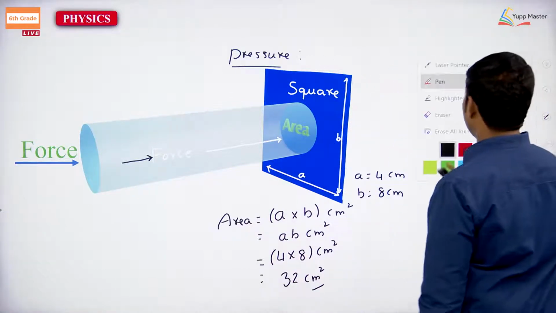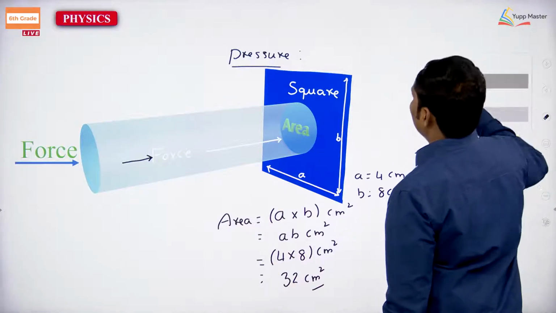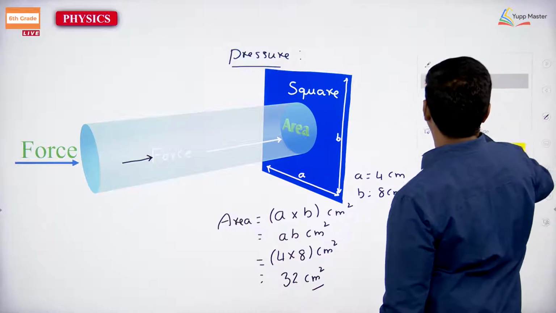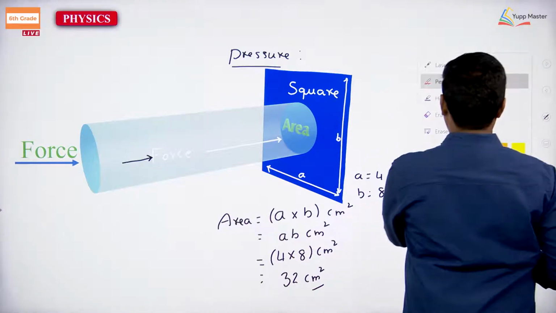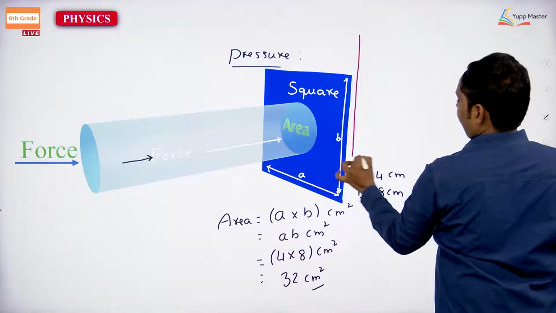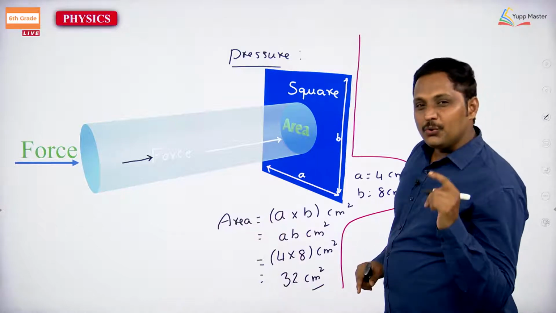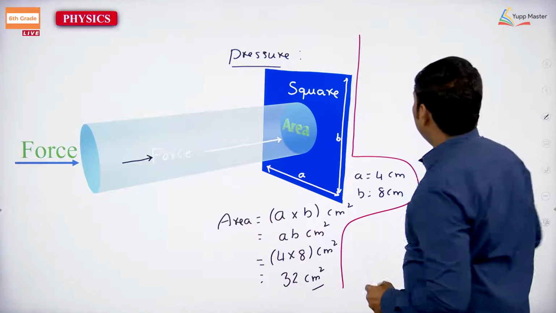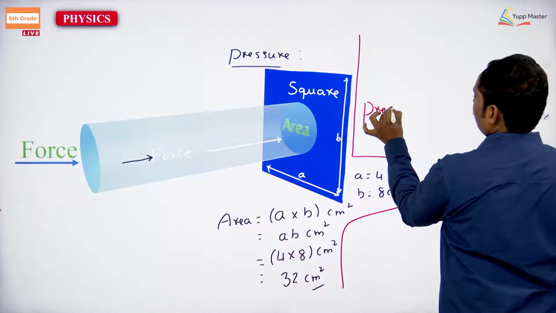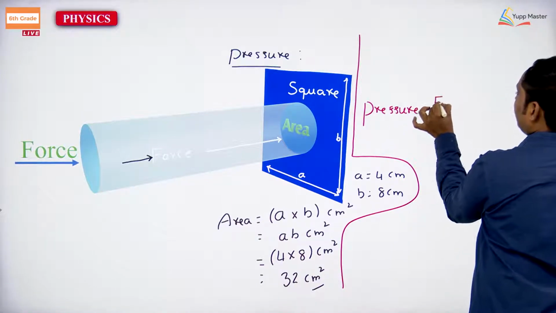If you want a better understanding, this is just one case. Pressure P is equal to force by area.